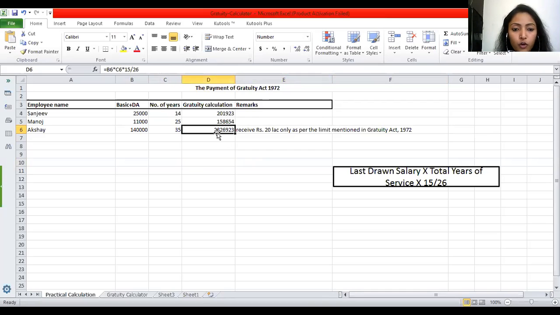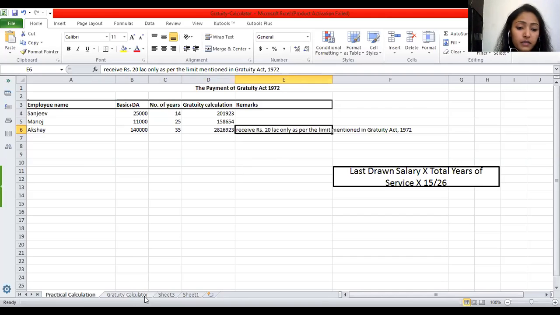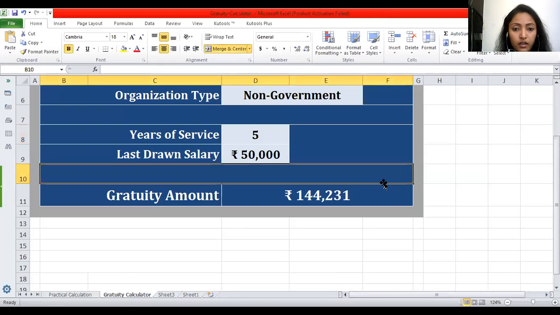So I hope this is clear to all of you, how we do the calculation. No matter if it goes below 50,000, or if an employee is receiving 30,000 or 20,000, there's no minimum limit, but there's a maximum limit that has been mentioned in the Gratuity Act 1972 that has to be adhered to by the organization. So this was the calculation, and I have also got some automatic gratuity calculation, wherein the organization, what do?